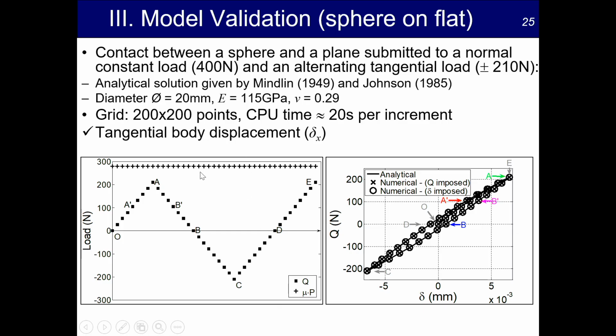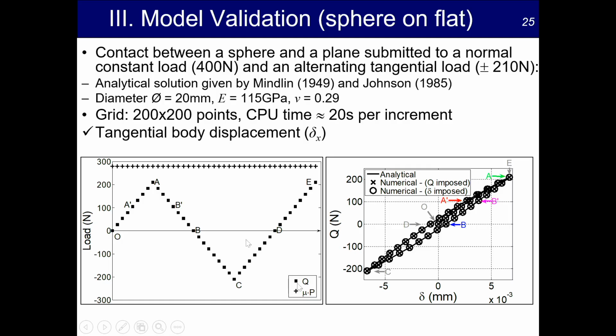No, the normal load here, this is not the normal load, this is the normal load multiplied by the friction coefficient. Then I don't know the value here. The normal load is 400 Newton, and then the friction coefficient should be maybe 0.6 or something like that. And the square symbols correspond to the tangential load, which is lower than this point. Because it is lower, it is partial slip, of course.